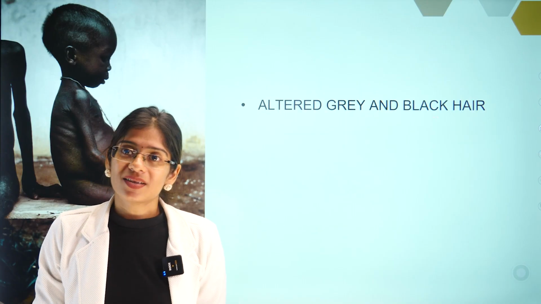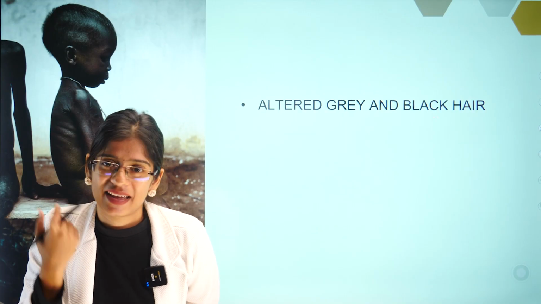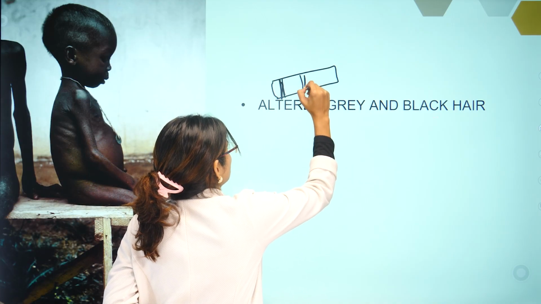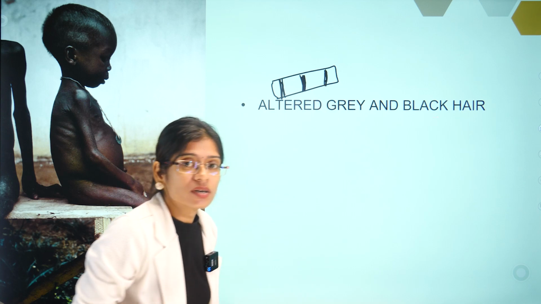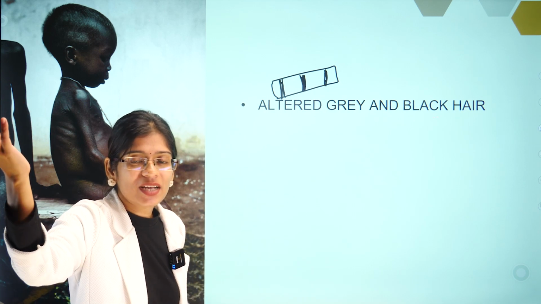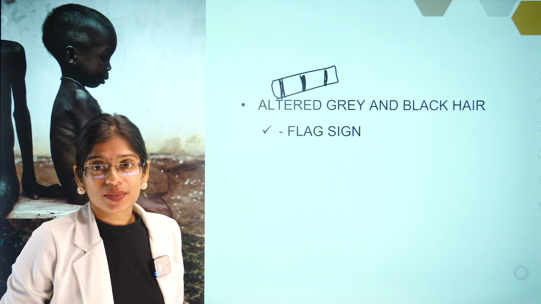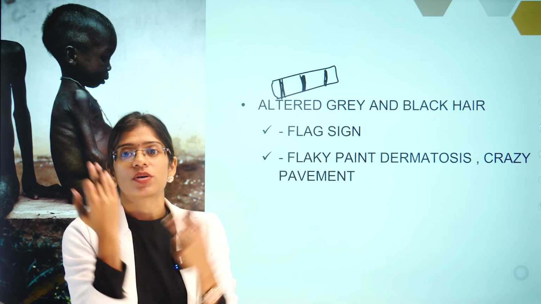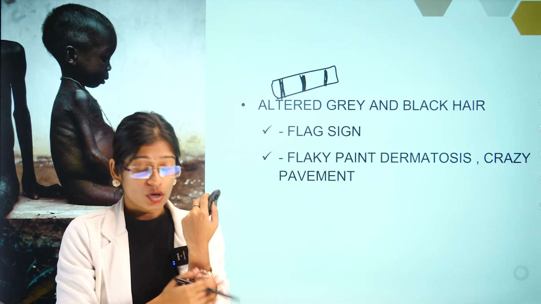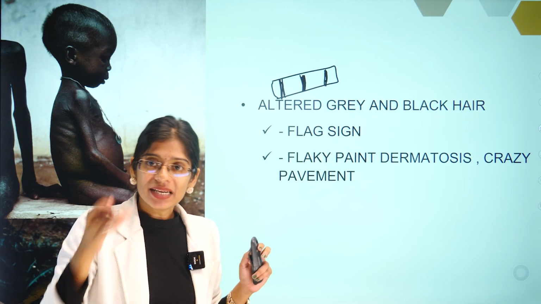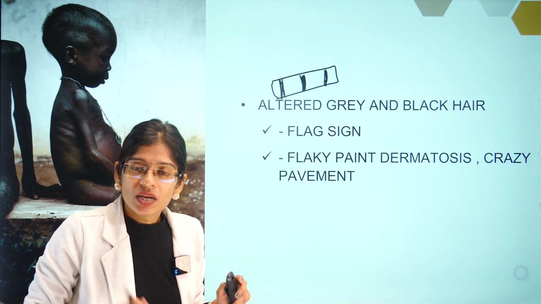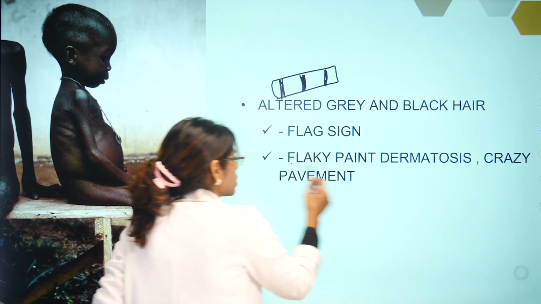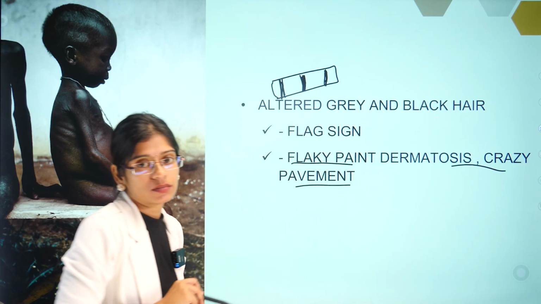Now, what are the signs? Altered grey and black hair. Altered grey and black hair we see in kwashiorkor, and it looks like a flag, and that's why it's called the flag sign. Very important. Then, proteins are very much important for normal healthy skin. But if protein is lacking, they are going to have skin problems, and we have two named problems for kwashiorkor, that is flaky paint dermatosis and crazy pigment pattern.